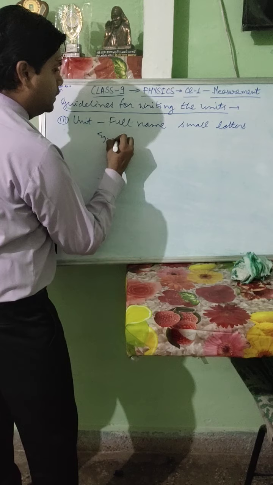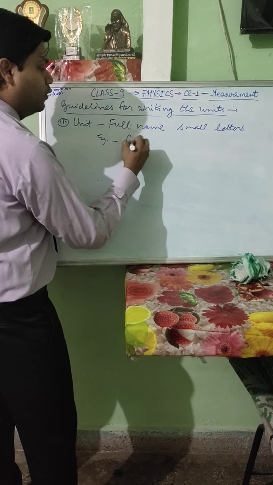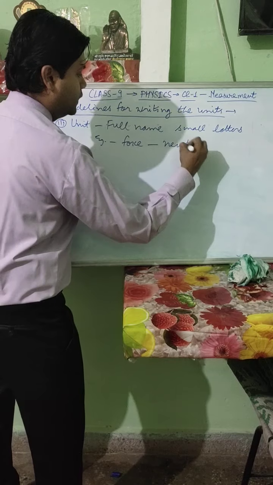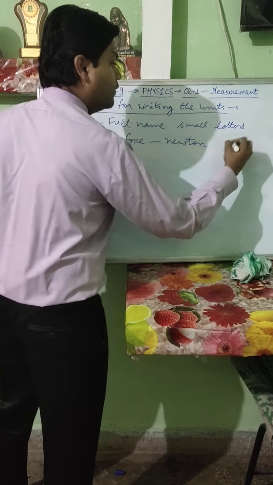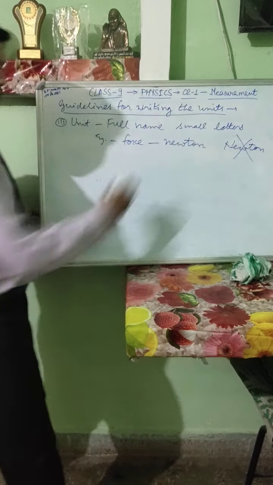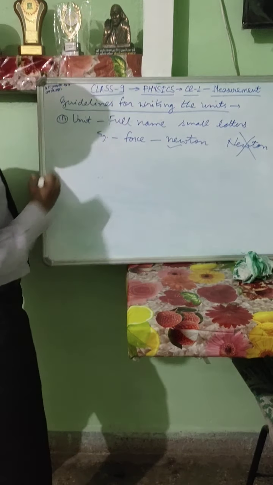For example, the unit of force is written as newton. If we write it with a capital, then it will be wrong. This method is correct.